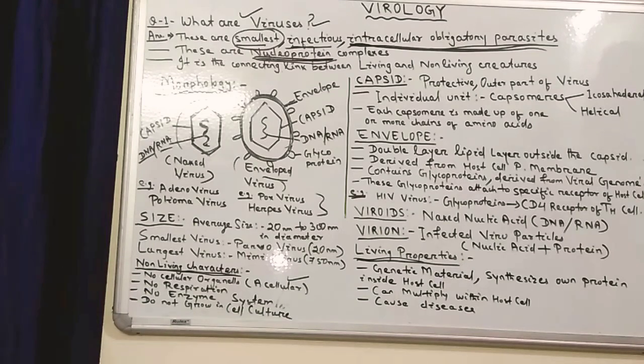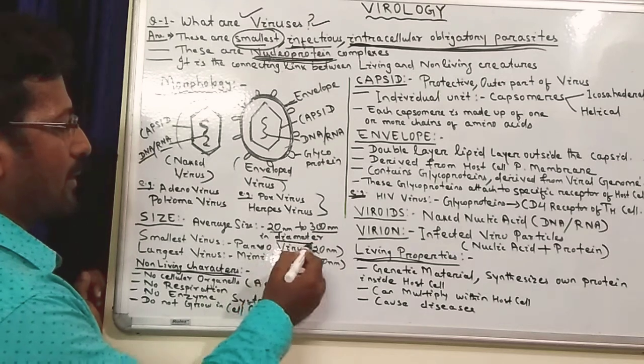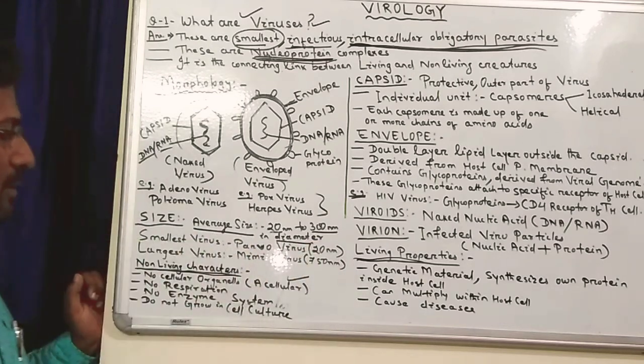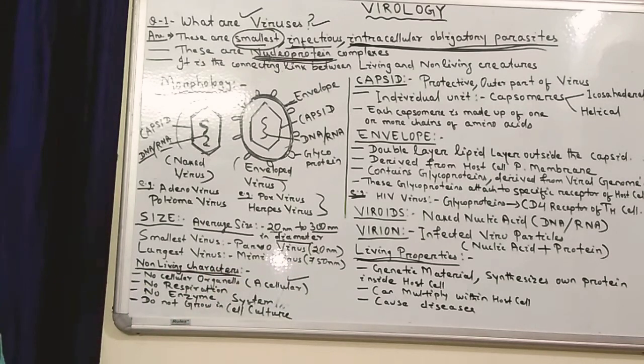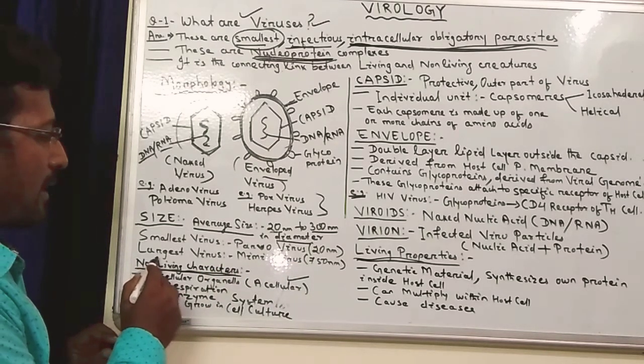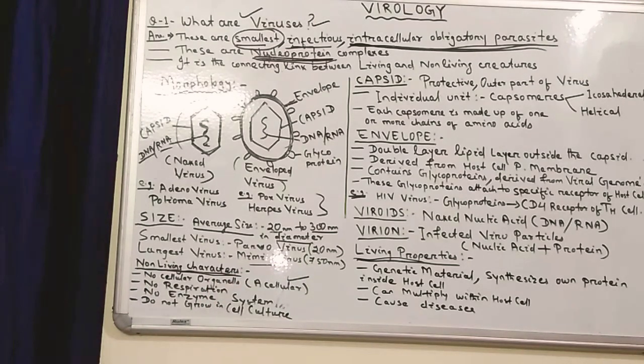Now coming to the size. The size of the virus is around 20 nanometer to 300 nanometer in diameter. It is the average size of the virus. But the smallest virus is the parvovirus, which is 20 nanometer in diameter, and the largest virus is the mimivirus, which is nearly 750 nanometer. So these are the smallest and the largest viruses.